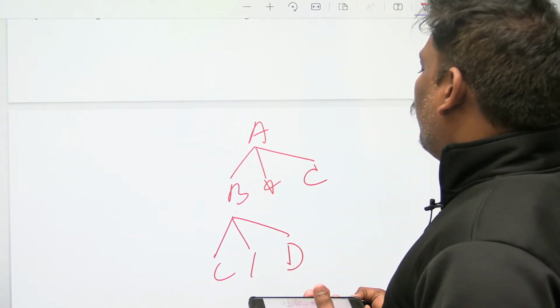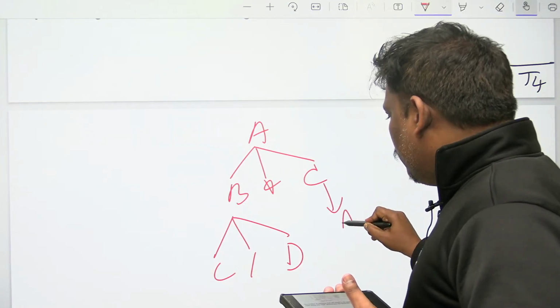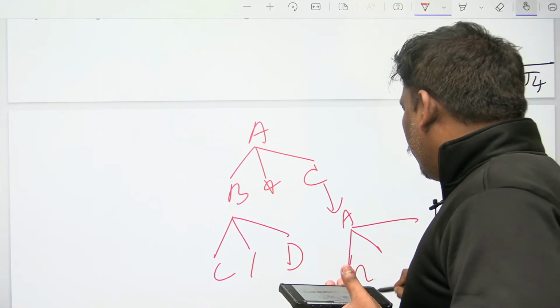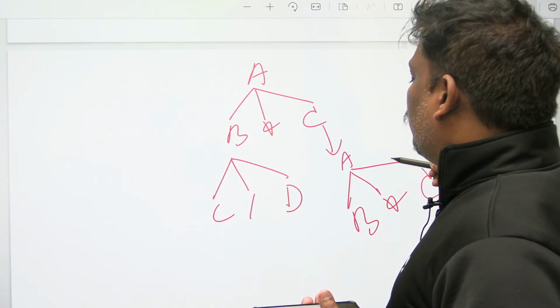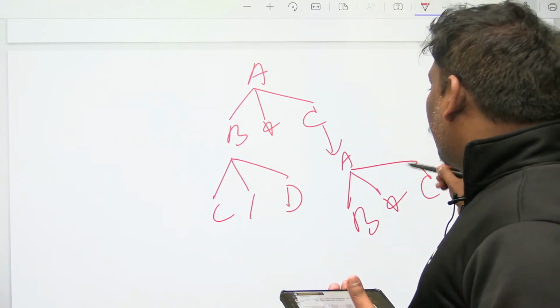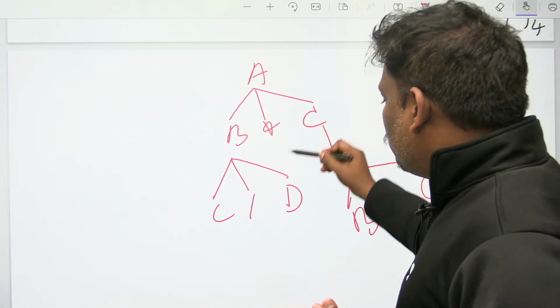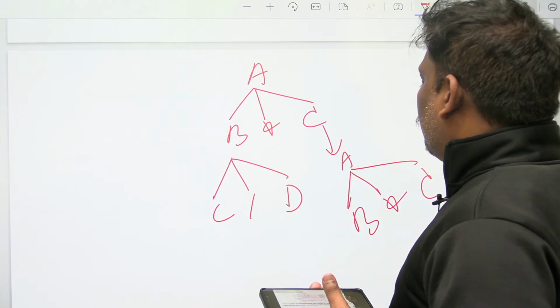You can replace either one by A, but replacing this C by A is better, because A goes to B star C will come. If you observe clearly, C divide D star B star C. I think it is fine.